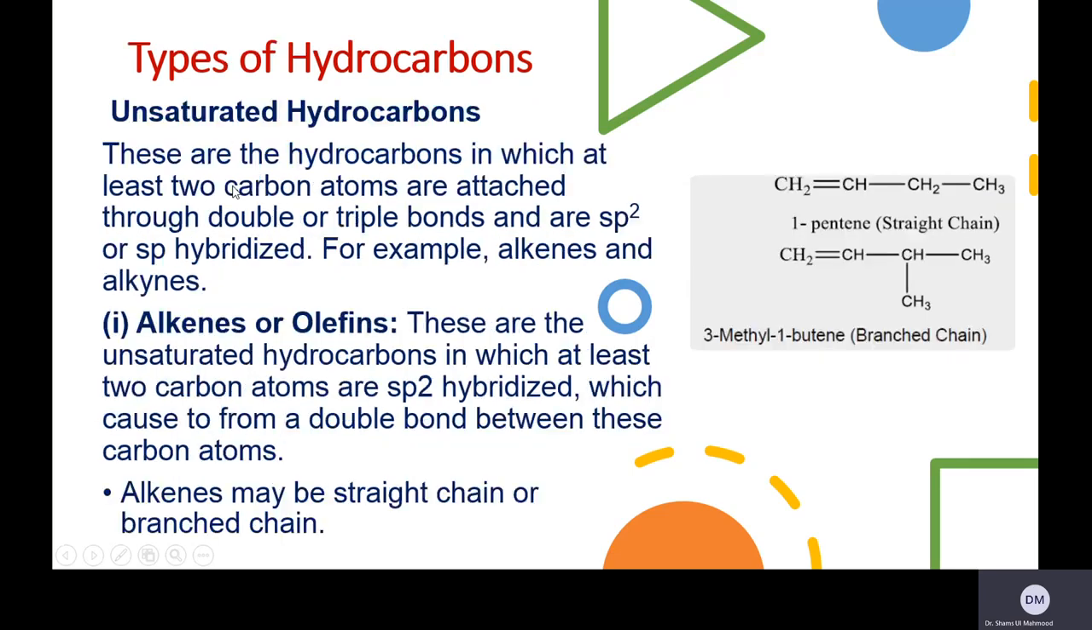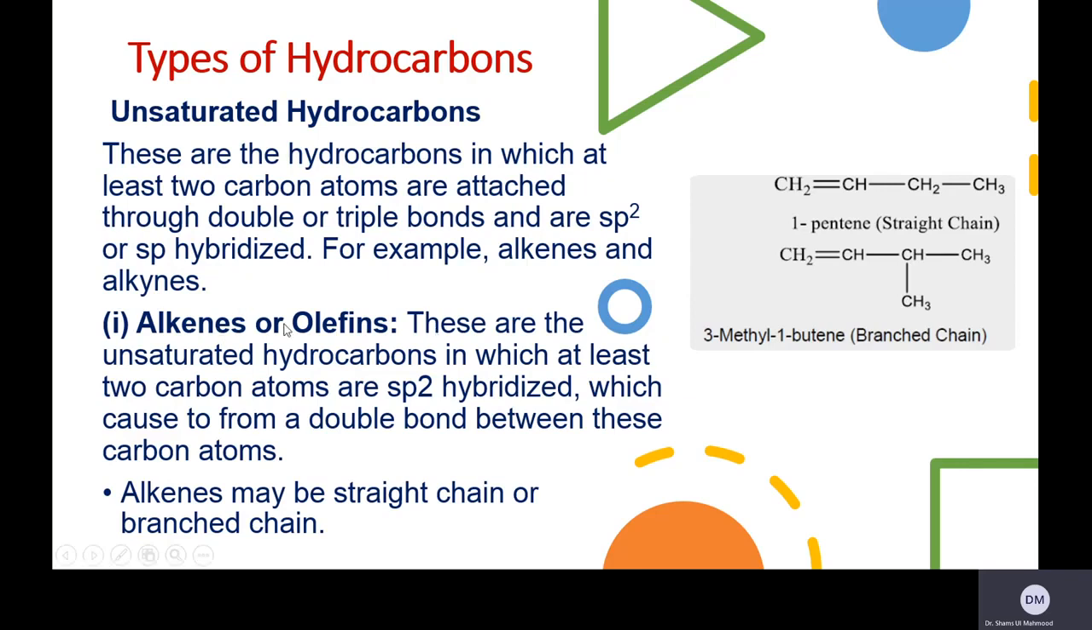Unsaturated hydrocarbons are hydrocarbons in which at least 2 carbon atoms are attached through double or triple bonds. If there's a double bond, then each carbon will be sp2 hybridized, and if there is a triple bond, then that carbon has sp hybridization. Double bonded hydrocarbons are called alkenes, and triple bonded hydrocarbons are called alkynes.